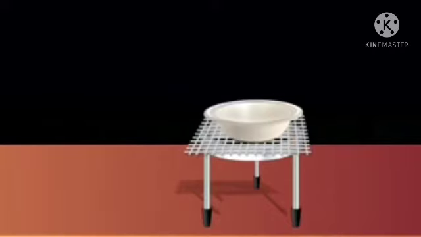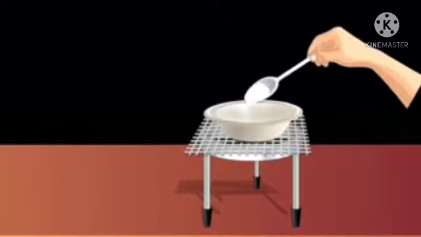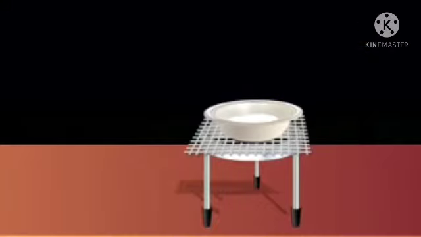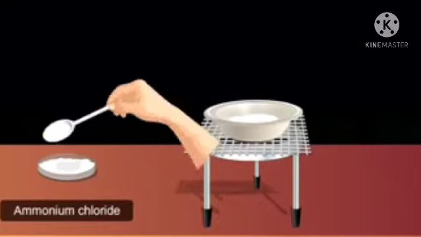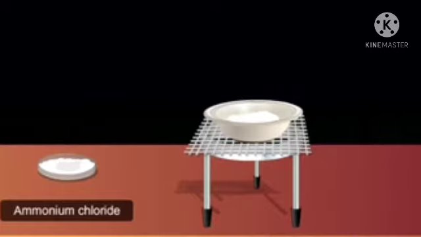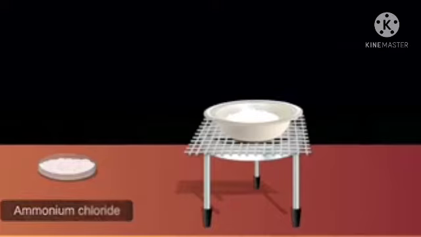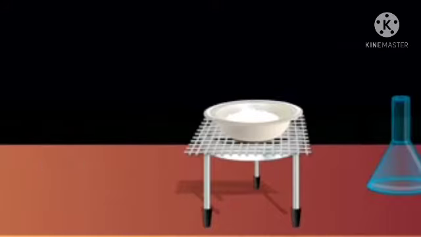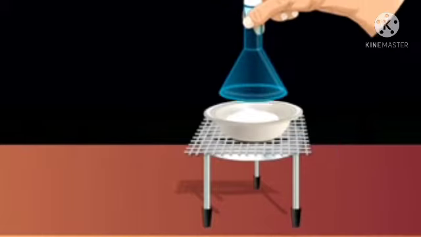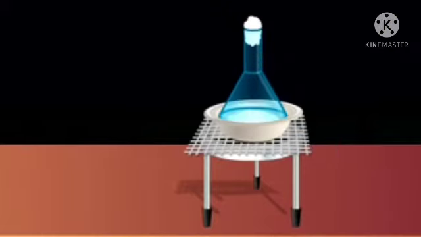Sublimation activity. Take a china dish, add 1 tablespoon of chalk powder in it. Add 1 tablespoon of ammonium chloride to the chalk powder. Now mix them with a spoon. Sublimation means solid state directly converted into gaseous state. Take a glass funnel which is big enough to cover the dish. Take a piece of cotton and close the mouth of the funnel. Now place an inverted funnel over the china dish.